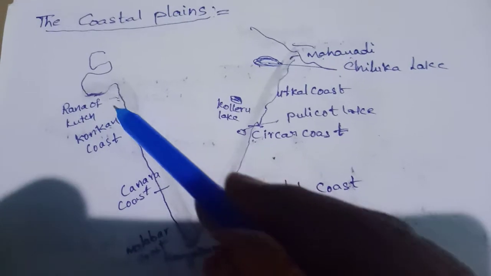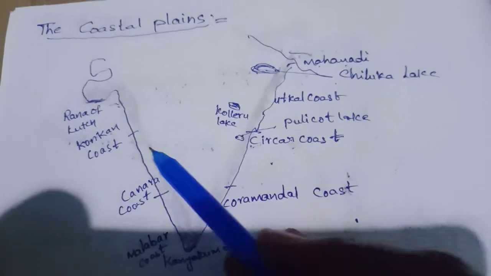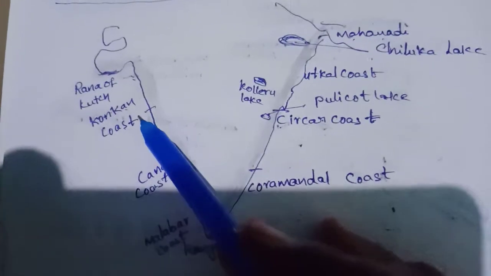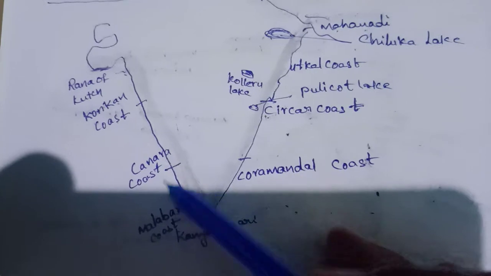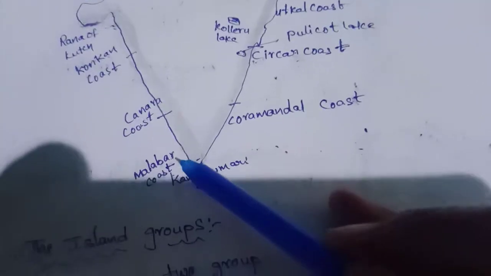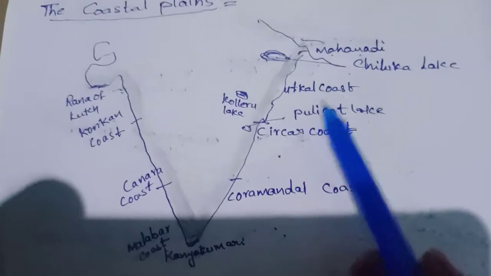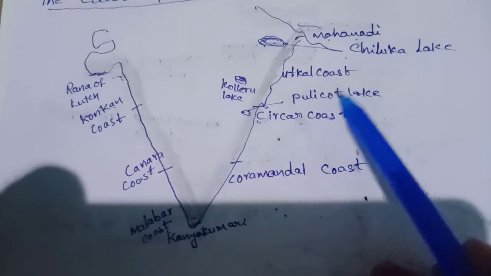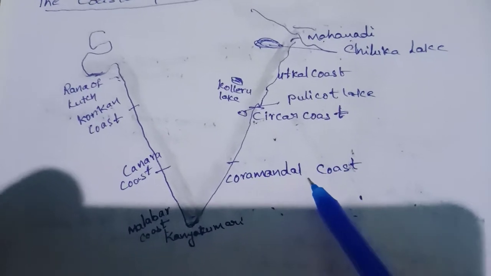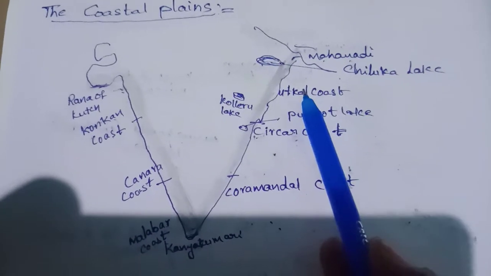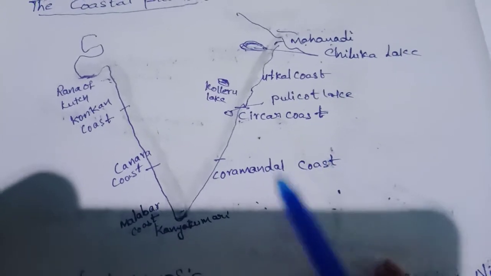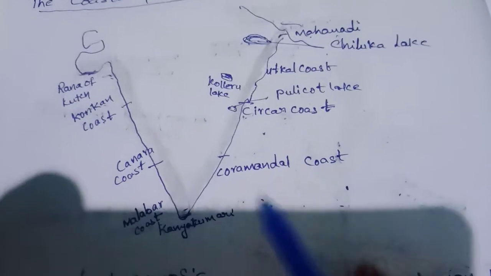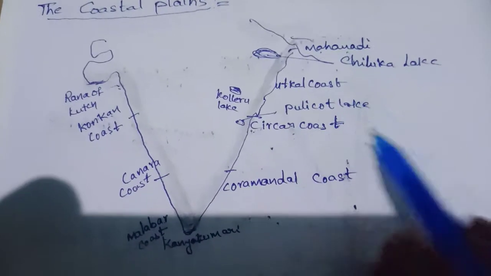Next, the western coastal plain is divided into three parts: Konkan coast, Canara coast, Malabar coast. Konkan coast is Maharashtra and also Goa. Canara coast in Karnataka. Malabar coast in Kerala. Next, the eastern coastal plain is divided into mainly three parts: Utkal coast, Sarkar coast, Coromandel coast. Utkal coast in Odisha, Sarkar coast in Andhra Pradesh, Coromandel coast in Tamil Nadu.